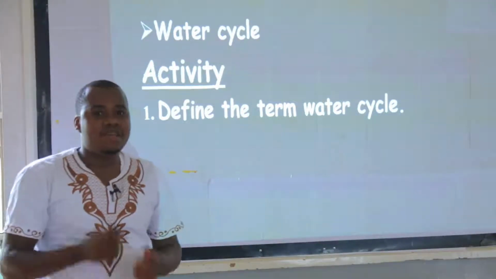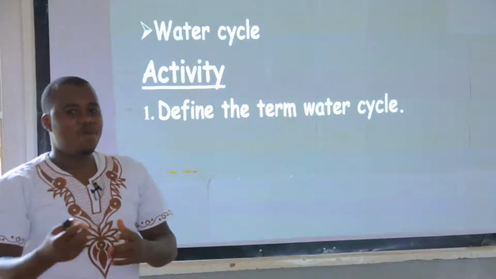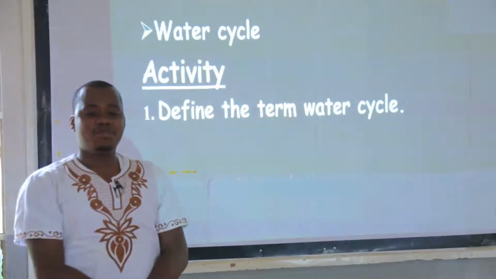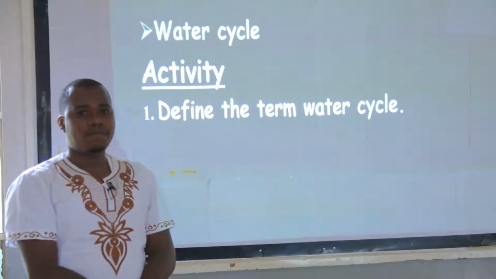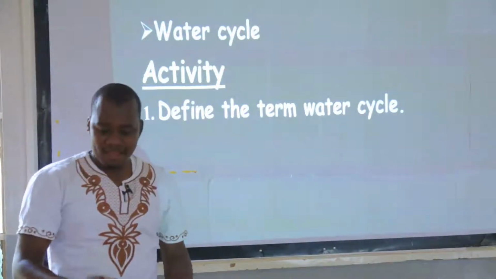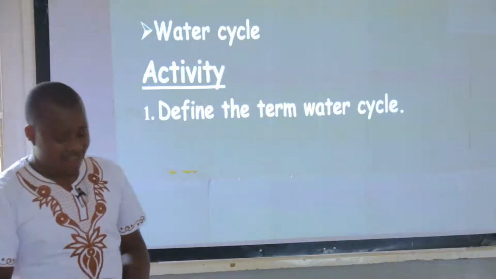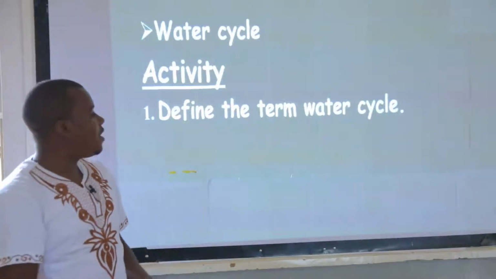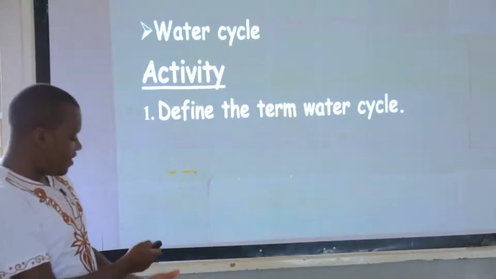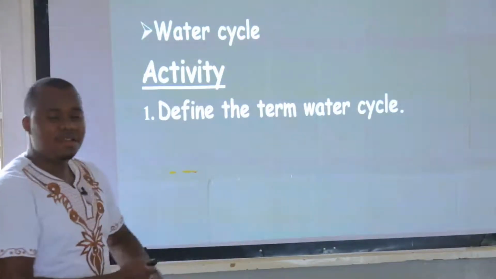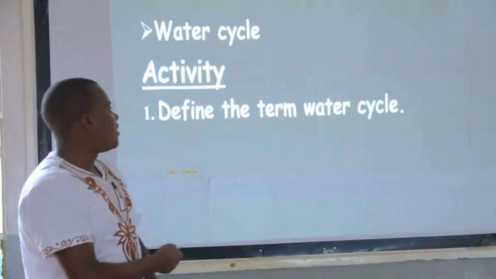So we give you time to think. Then you come up with some idea about water cycle. 1 minute. Okay? Thank you. I hope you are done. Now what you are going to do, compare your answer with mine. What is water cycle? What do you mean by the term water cycle?